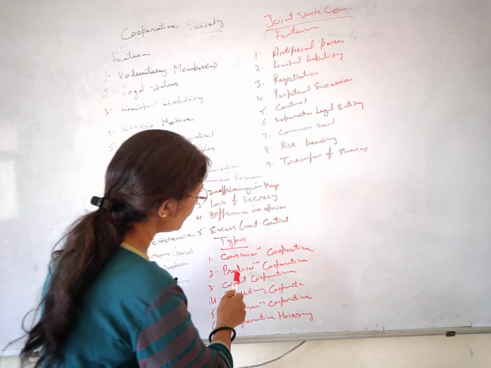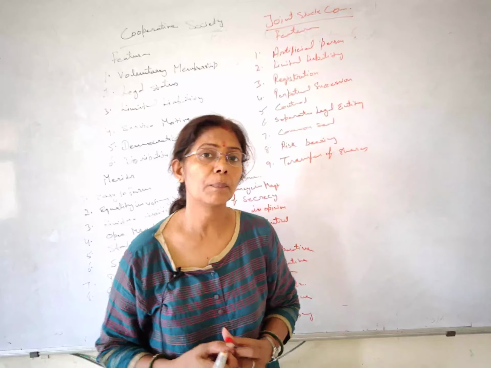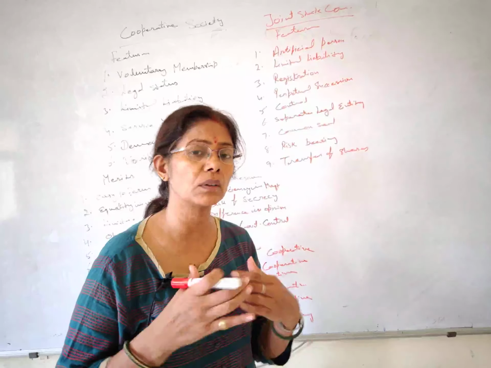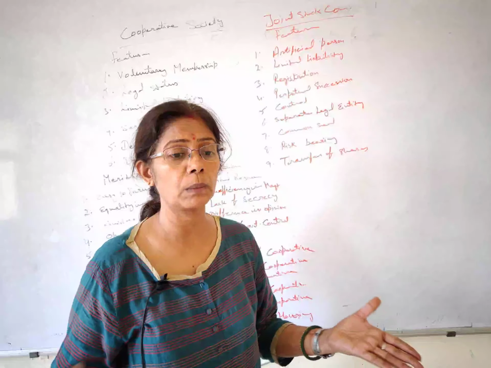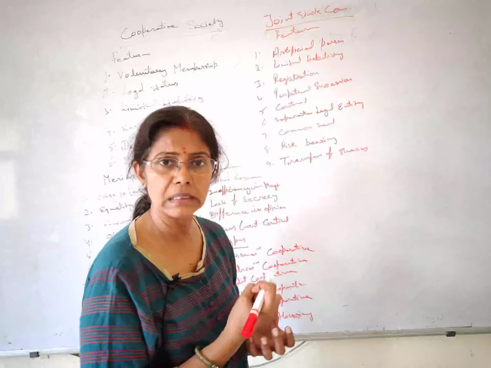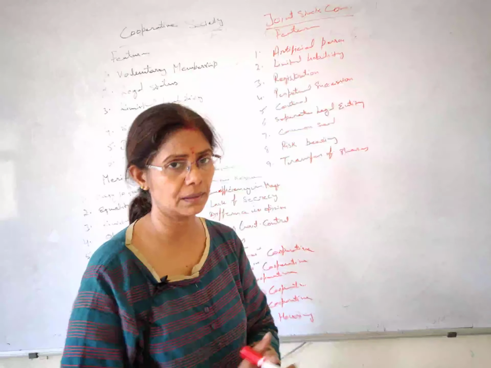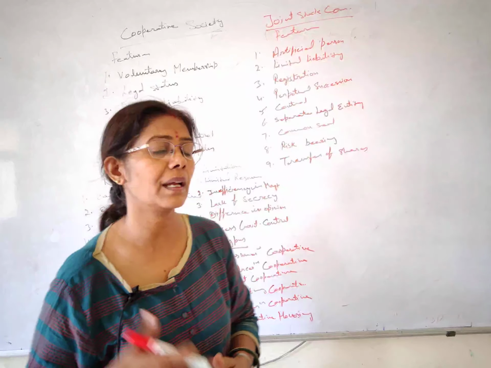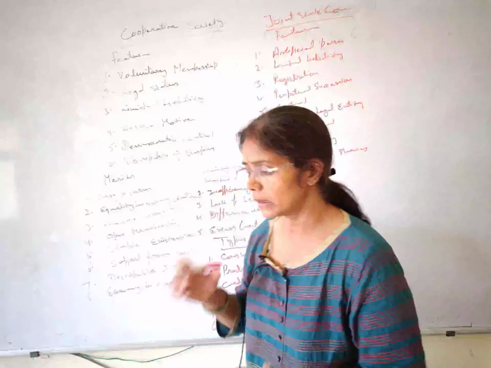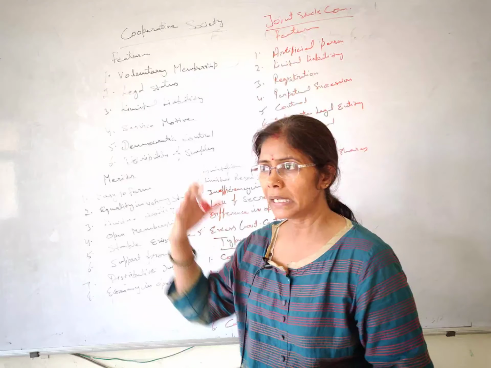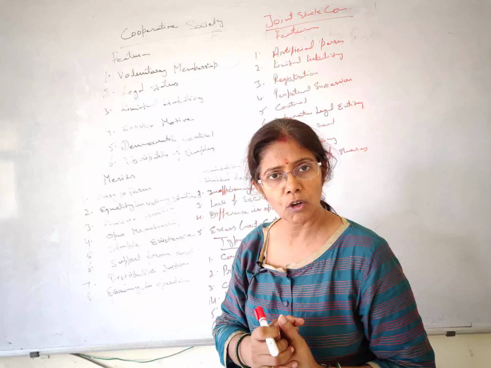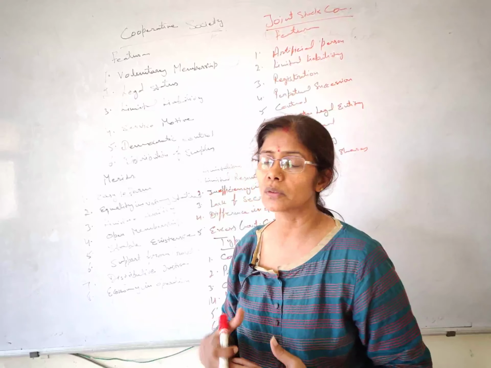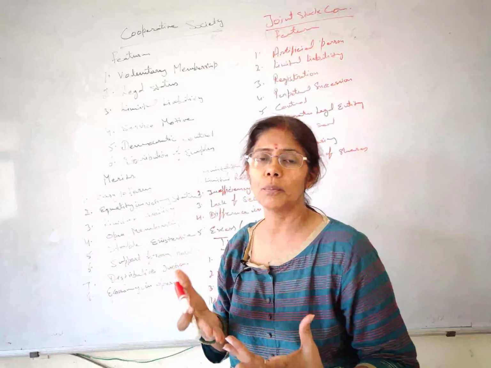Okay, next we have producers cooperative. Students, here we are talking about small scale industrialists, the people who are working on a small scale. They have different problems while manufacturing, while getting the raw material, while selling in the market, and certain other things. See, if I go to Bhilai Durgapur to get my raw iron, that will be very costly for me. If another 20 people are there with me,